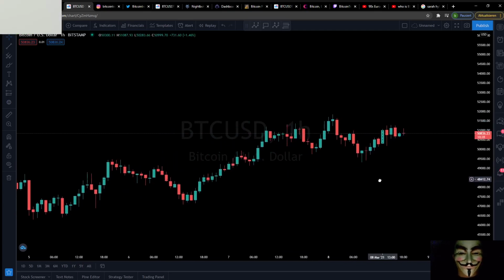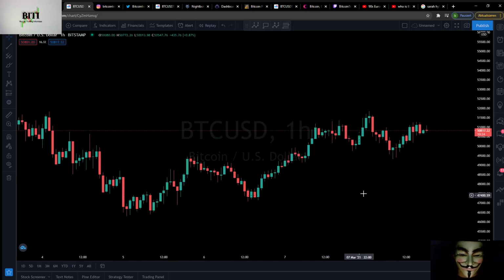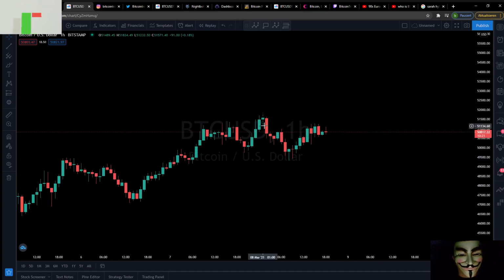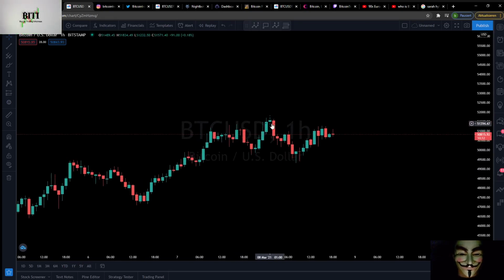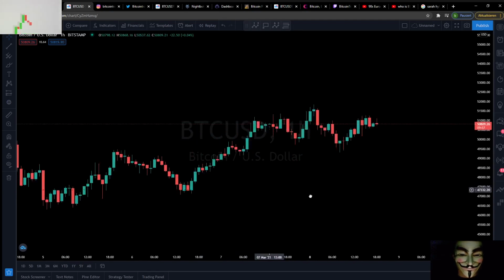I will tell you more about these candles and candle patterns in the next videos. But for now you have to know: you have green candles, which are going to the upside, and red candles, which are going to the downside. Important for you, green candles are bullish candles for the bulls, and red candles are bearish candles for the bears. The bears are pressing the market to the downside, and the bulls are pressing the market to the upside. That's very important for trading.